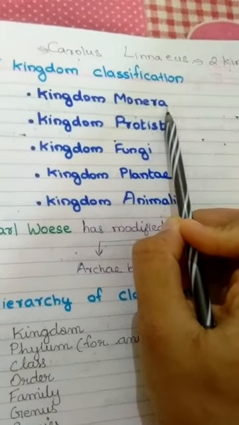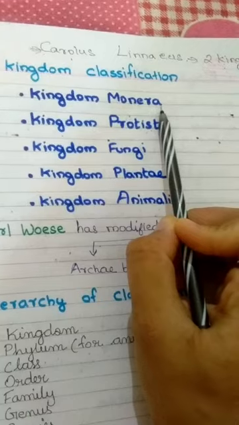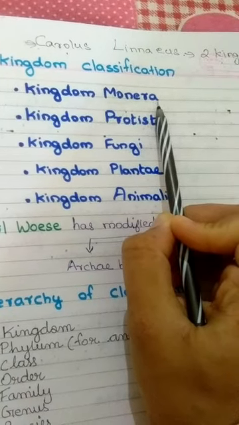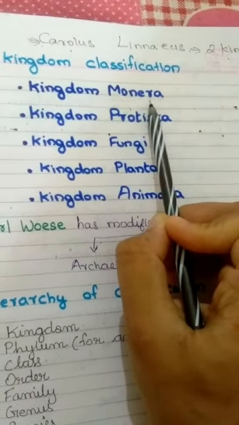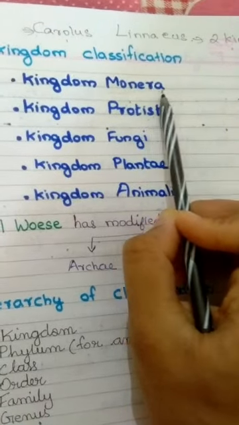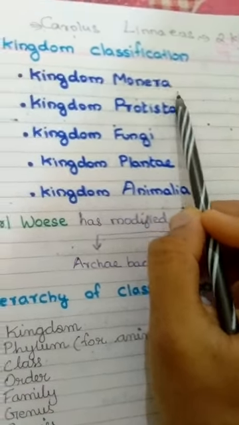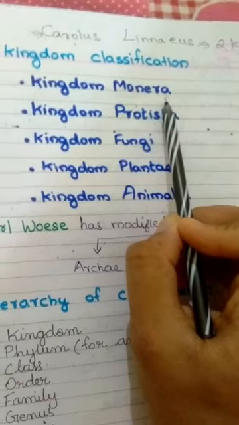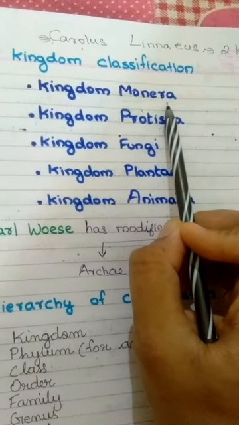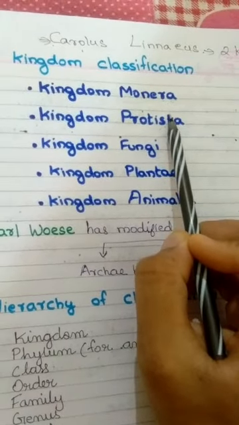Organisms that have evolved in the same time frame can be in the same group. Then some organisms had some evolutionary changes.